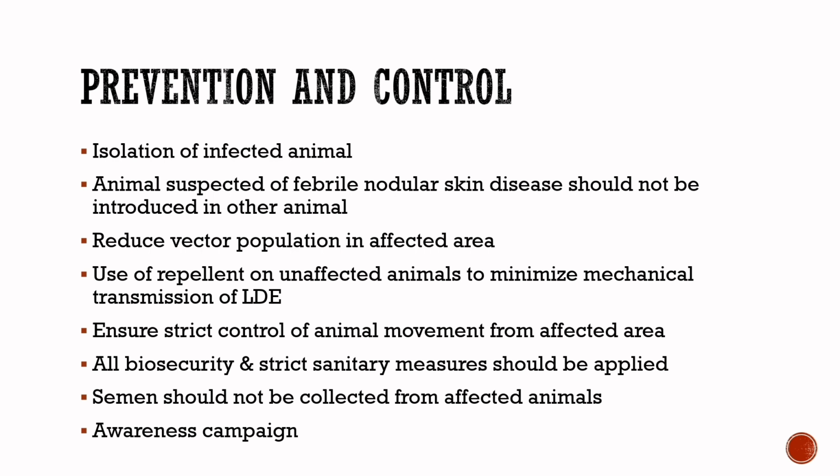Prevention and control. Prevention of this disease is most important to avoid economic losses. There are a few points you should know to prevent and control this disease. Isolation of infected animals. Suspected animals should not be introduced to other animals. Reduce vector population in the affected area. Use repellent on unaffected animals to minimize the mechanical transmission of lumpy skin disease. You have to ensure strict control of animal movement from the affected area. All biosecurity and strict sanitary measures should be applied. Semen should not be collected from affected animals. You have to arrange or participate in awareness campaigns.